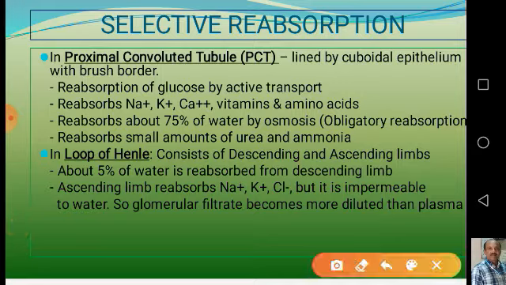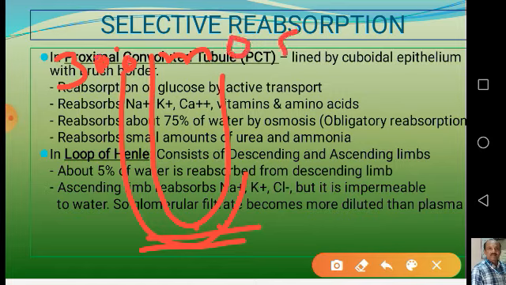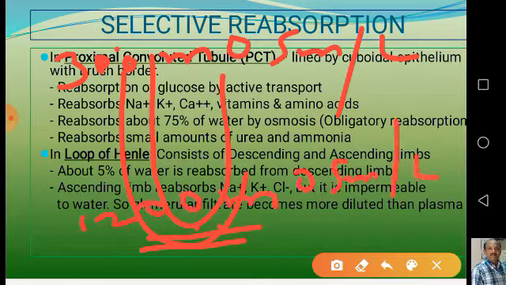So when the glomerular filtrate reaches the end of the loop of Henle, the concentration increases from about 300 milliosmoles per liter to 1200 milliosmoles per liter. That means the concentration increases about 4 times.